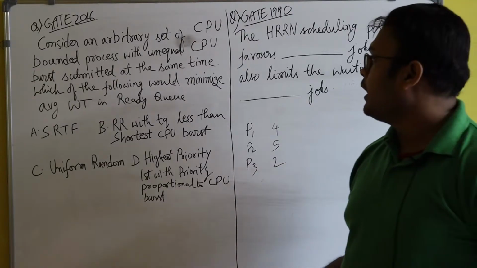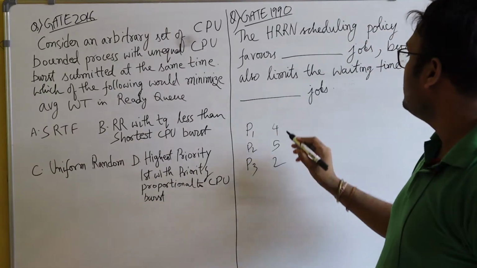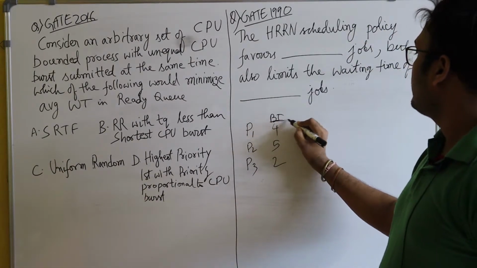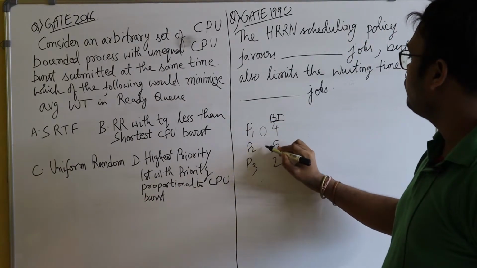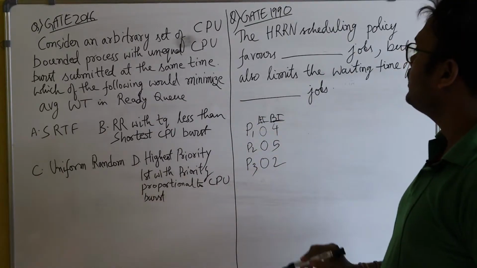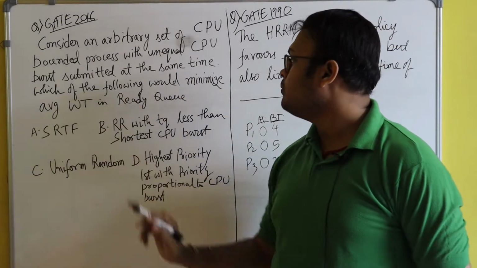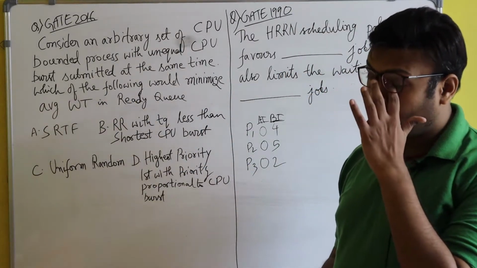And submitted at the same time. It means what? This is the burst time. The arrival time is 0 for all the processes, which means they have been submitted at the same time. So which of the following would minimize the average waiting time in the ready queue?